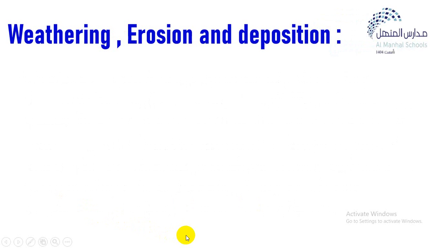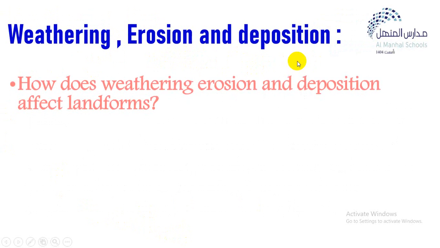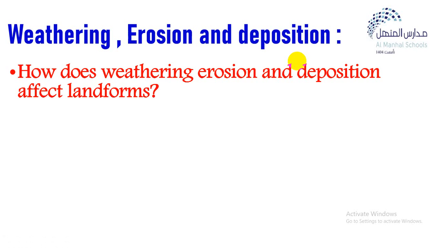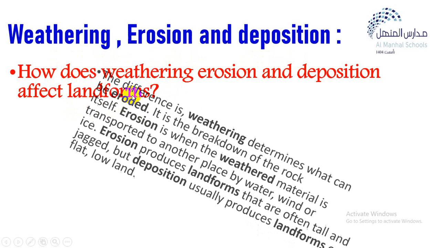Number 2, weathering, erosion and deposition. Attention with me. How do weathering, erosion and deposition affect landforms?